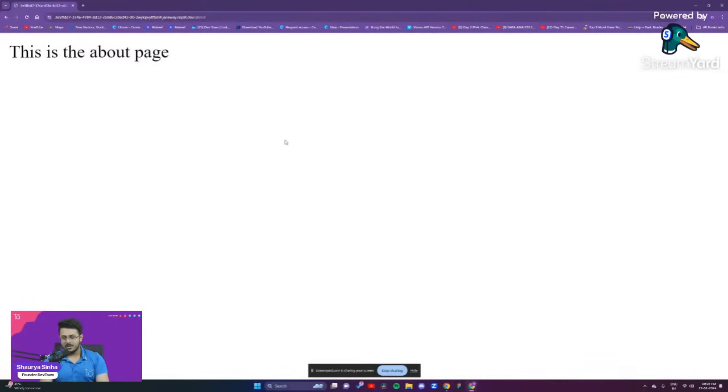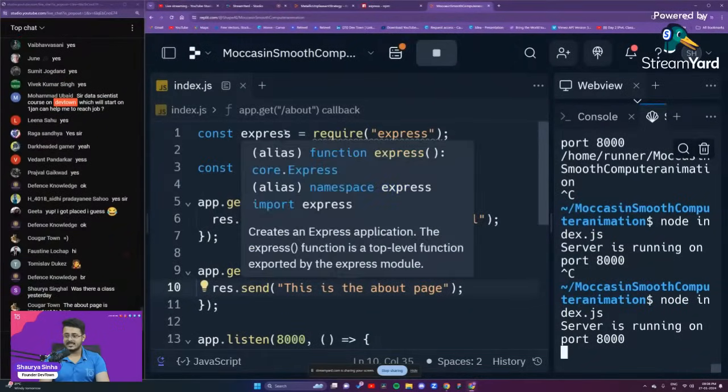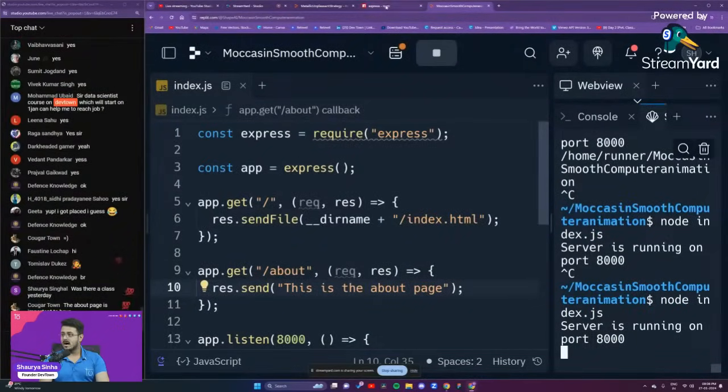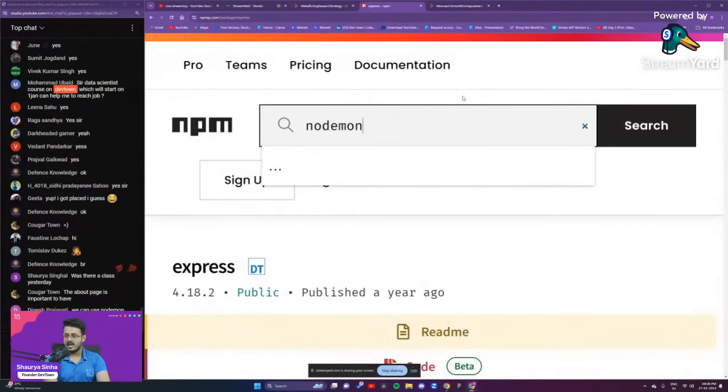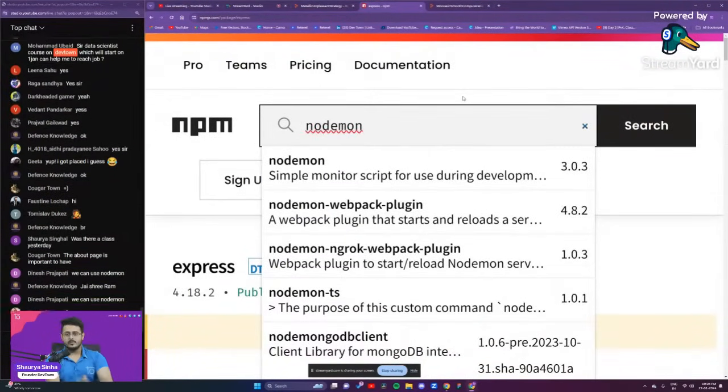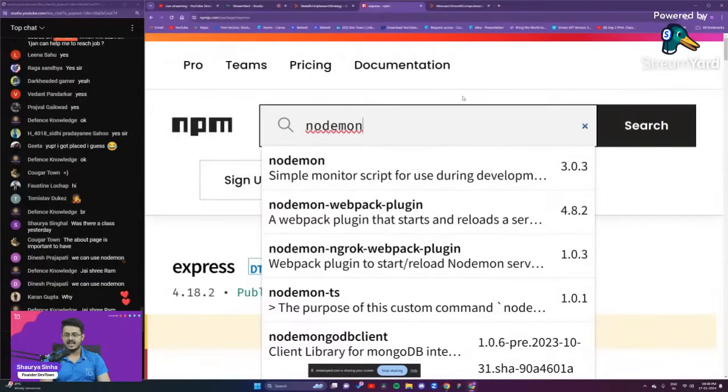Now, you were able to notice one thing, that every time I'm making some changes to our backend code, I have to stop my server and restart it. Restart basically contains stopping the server, so just restart would have been fine. So yeah, we have to restart our server again and again. Now that is a very tedious task. For that as well, a package actually exists inside of npm, guys. So we'll go to npm, and we'll search for that package, that is Nodemon. The full form of Nodemon is node monitor, guys.